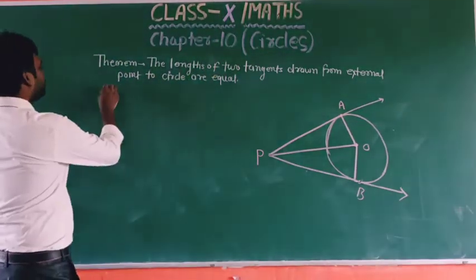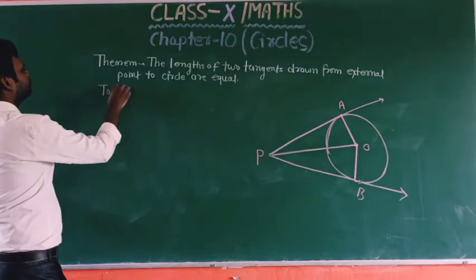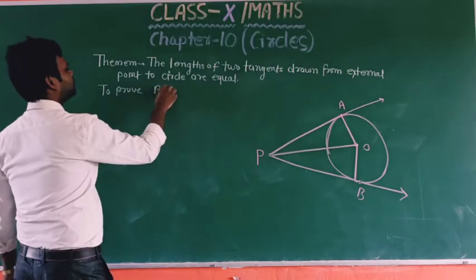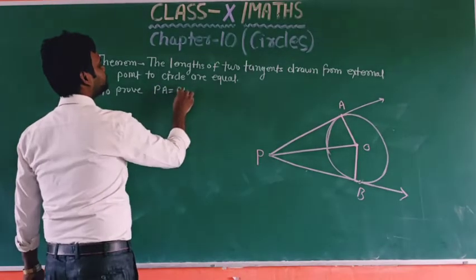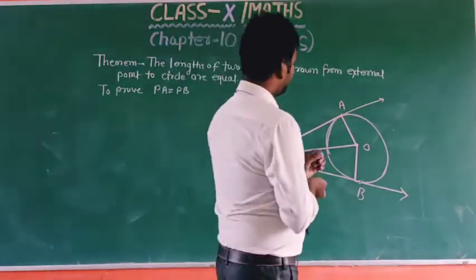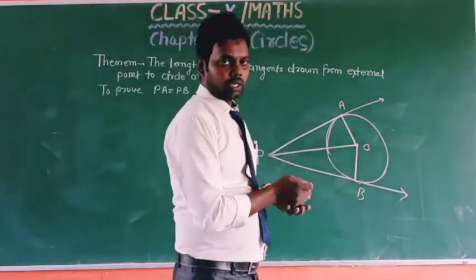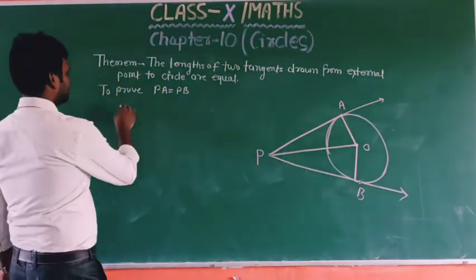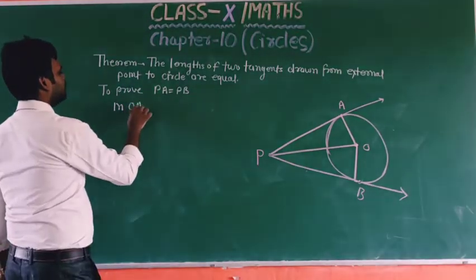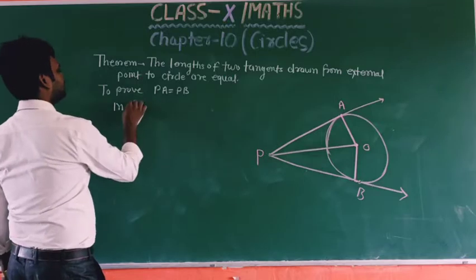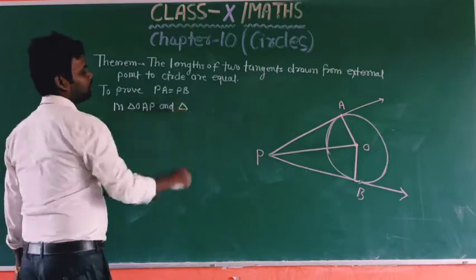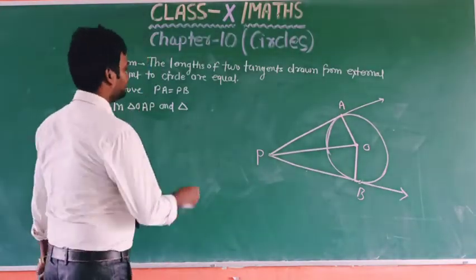So to prove the length PA equal to PB, okay, for this we have to show these two triangles are congruent. So now taking triangle OAP and triangle OBP.